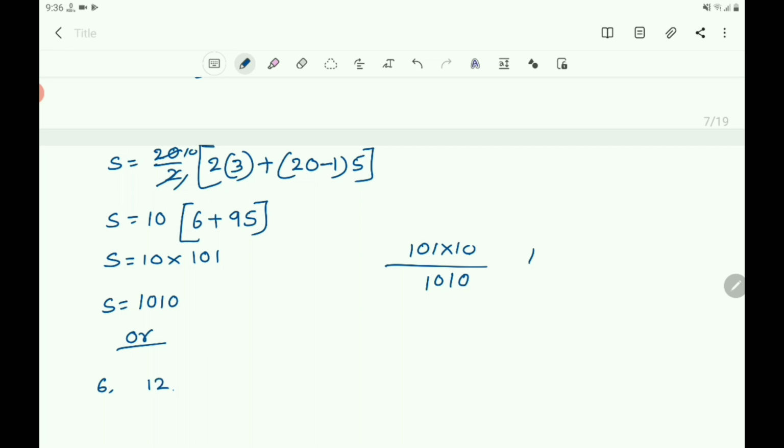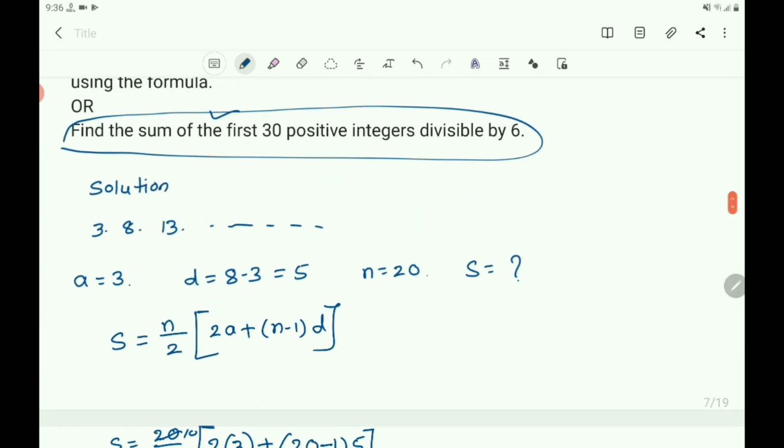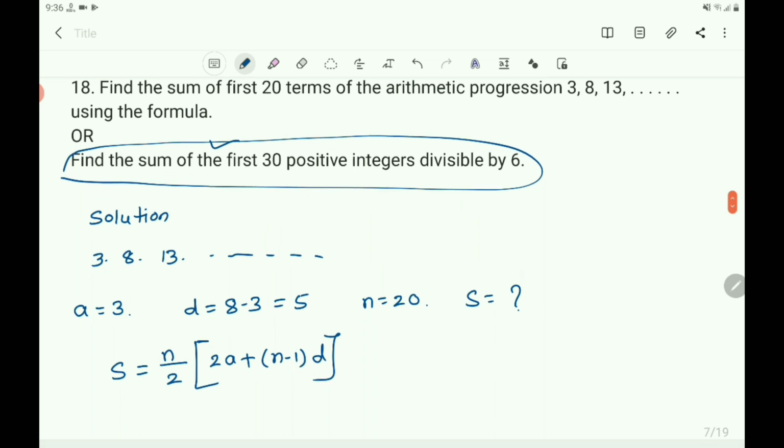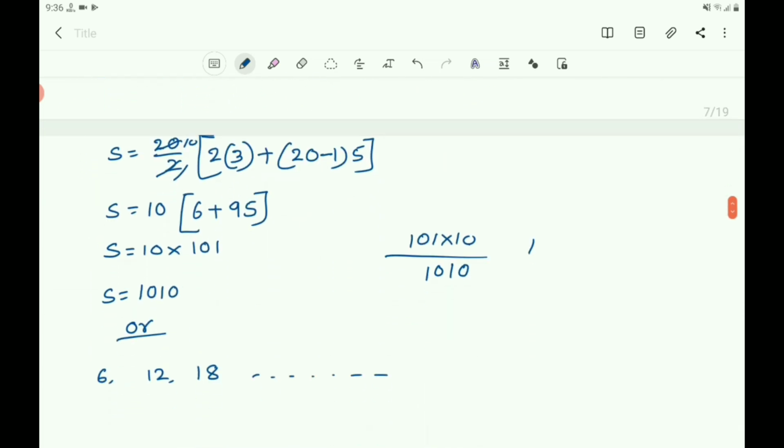Next 12. Next 18. You write the sixth table. And how many terms here? It is said that the first 30 positive integers, so n equals 30 terms.